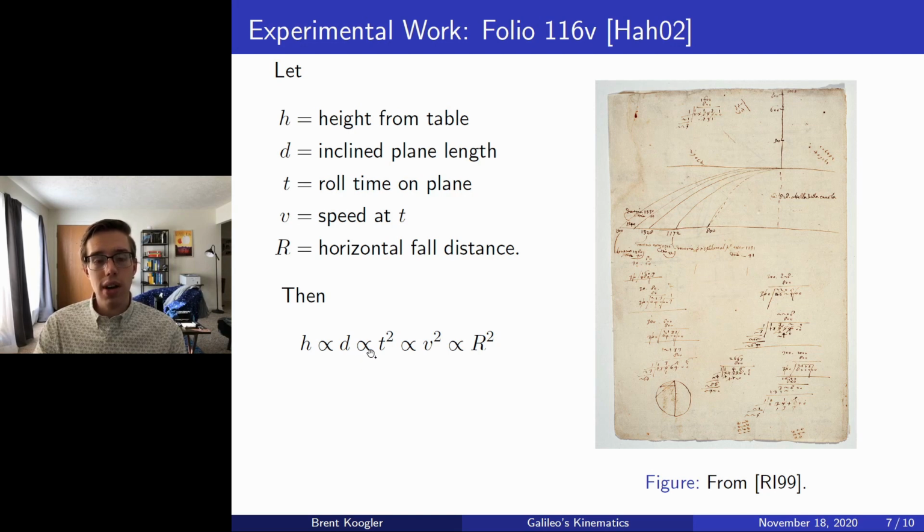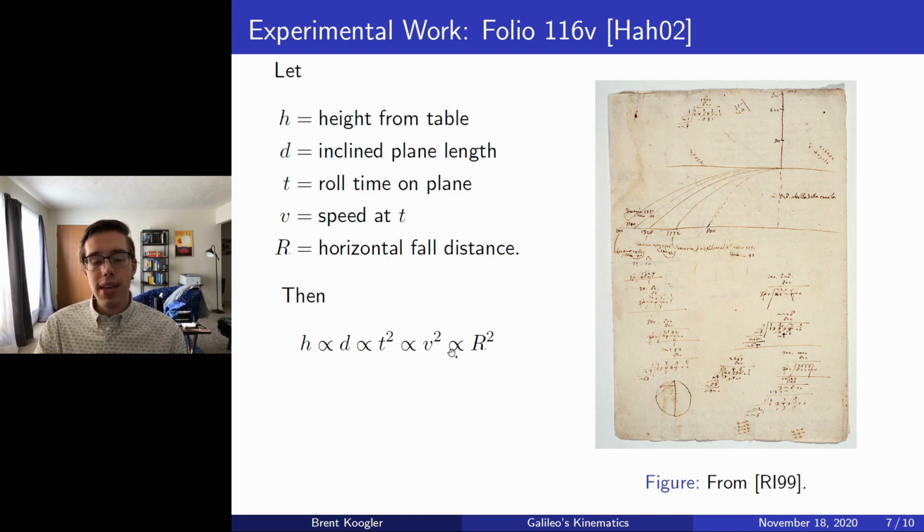Its motion can be described by uniform acceleration, and hence the distance traversed is actually proportional to the time squared, again because it started from rest. And so we get the first two proportions. For the next proportion, we claim that t is proportional to v, and hence their squares are proportional. And this is because since the ball is undergoing uniform acceleration down the ramp, then because the motion started from rest, the velocity is actually proportional to the time, and hence we get this squared proportionality.